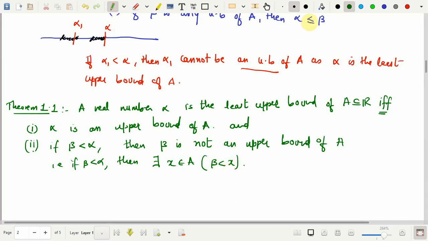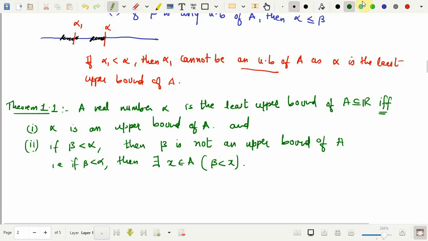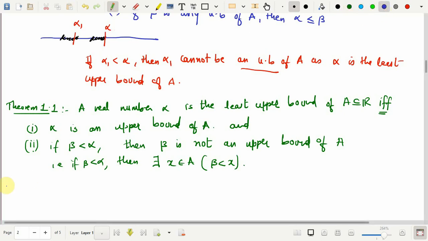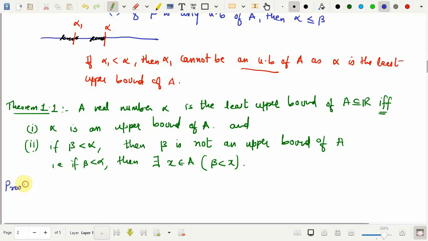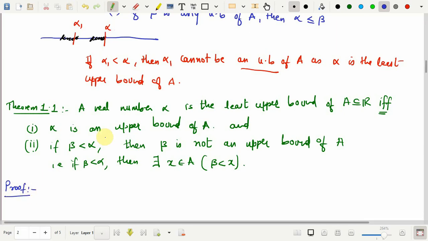Okay, let us try to prove this. When I prove a statement, you need to look at the statement properly first and understand it. Now, this statement is of the form if and only if, a biconditional statement. So, we need to prove both the implications.